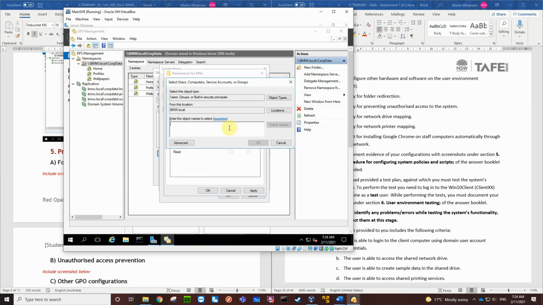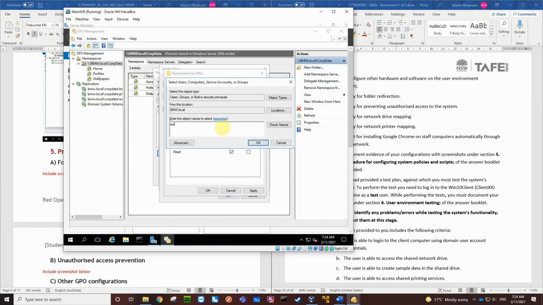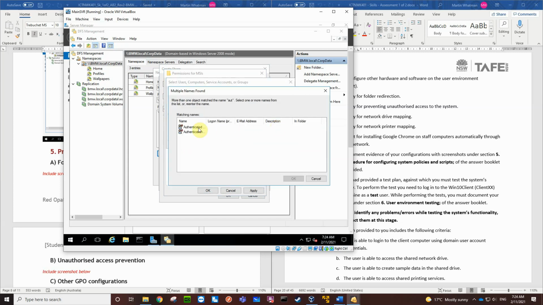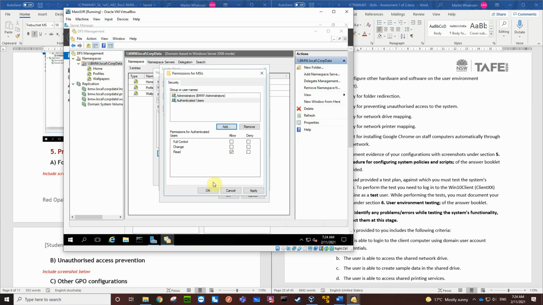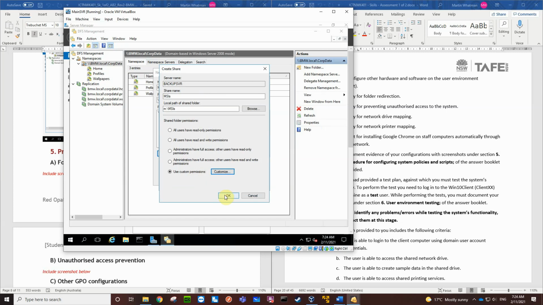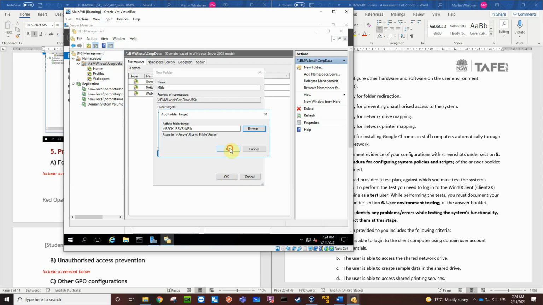Remove everyone, add in the administrators group, and give them full control. We're going to add in the authenticated users and leave them with read only. Okay, so that's the new folder on the backup server. There it is. That's the new target. So now we've got the two targets, main server and backup server, for this MSIs folder in the namespace.